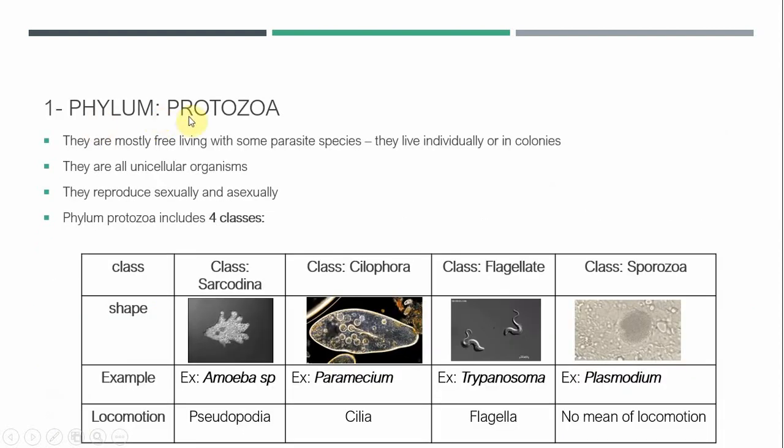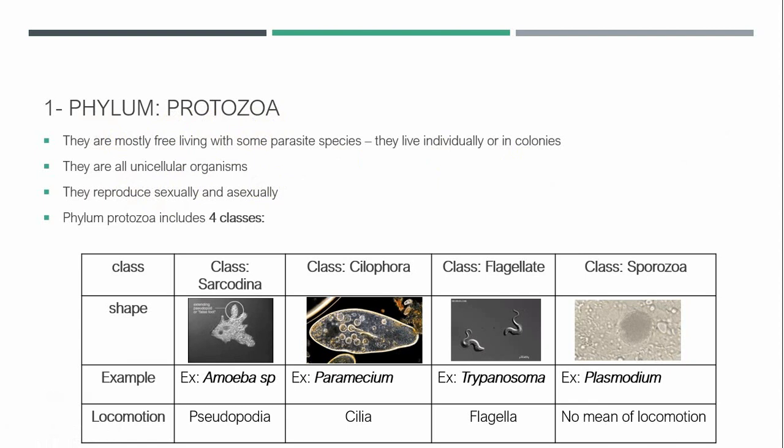So phylum Protozoa, proto here means primitive and zoa means animal, so they are mostly primitive animals. They are free-living with some parasite species. They live individually or in colonies. All of them are unicellular organisms. Of course, they are eukaryotic organisms. They reproduce sexually and asexually. Phylum Protozoa includes four classes. We can differentiate between the four classes according to the way of movement.